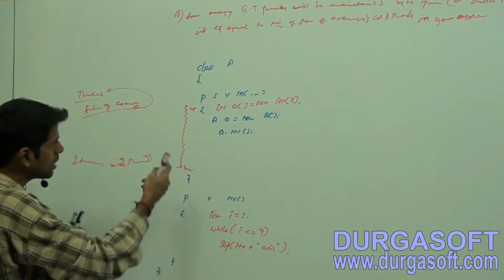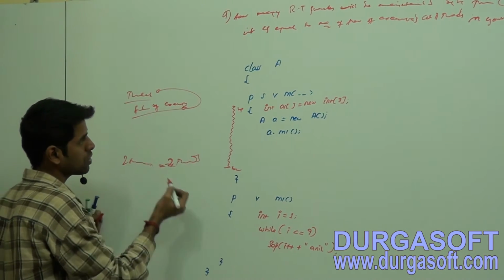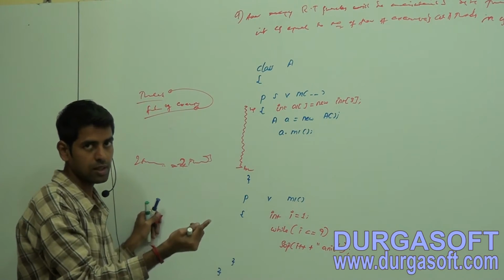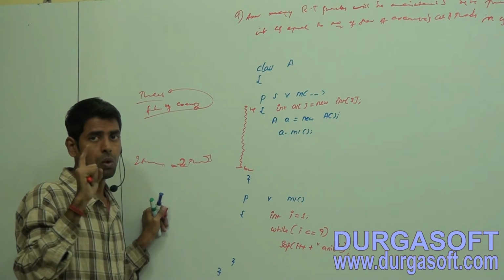Now how many threads are there? Threads means flows of execution. How many flows of execution do we have? Only one.